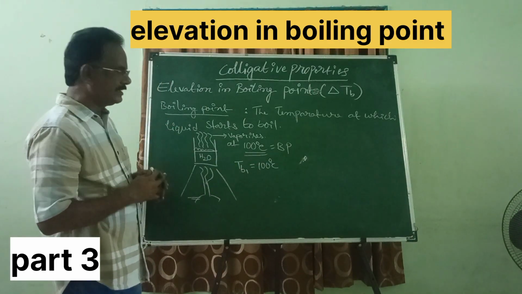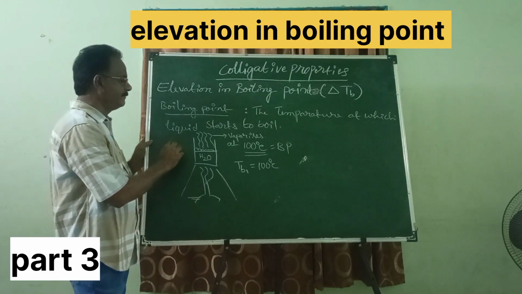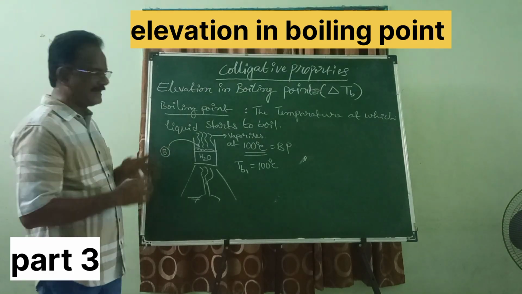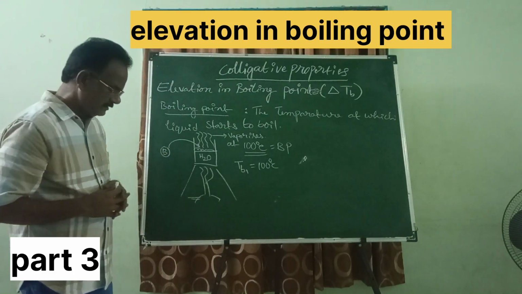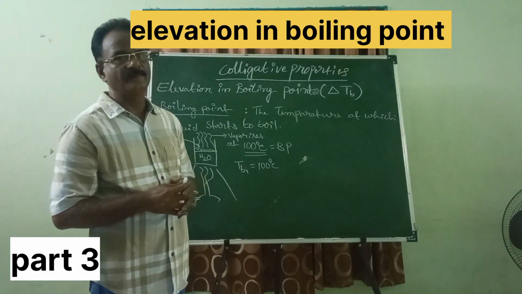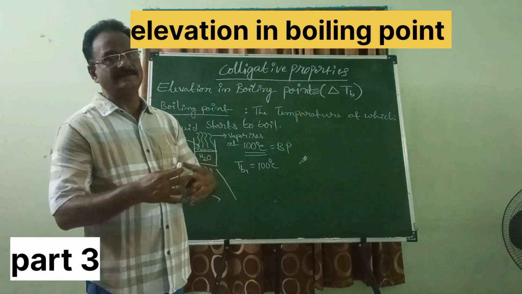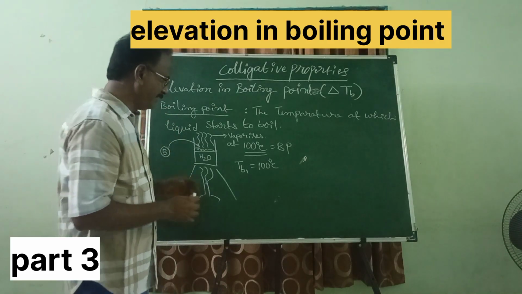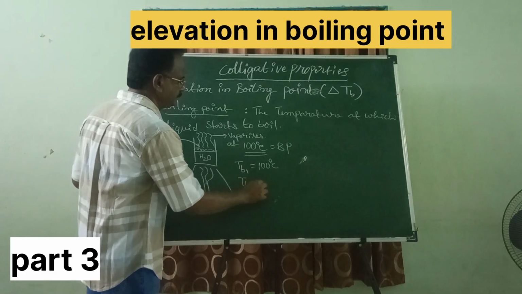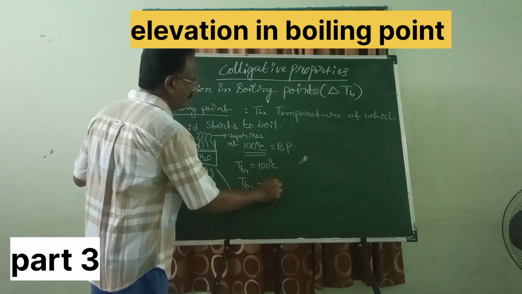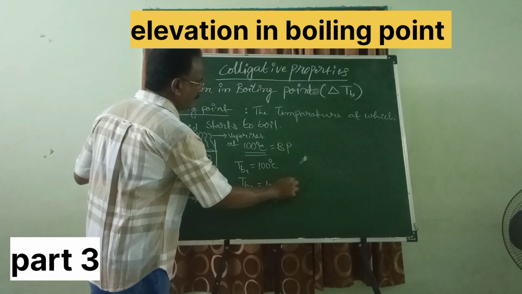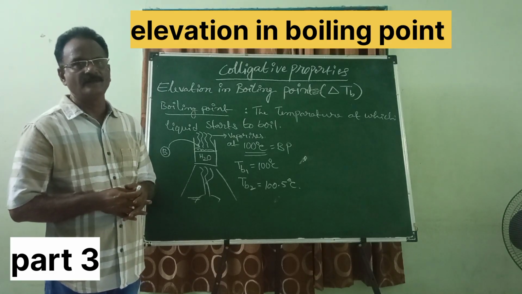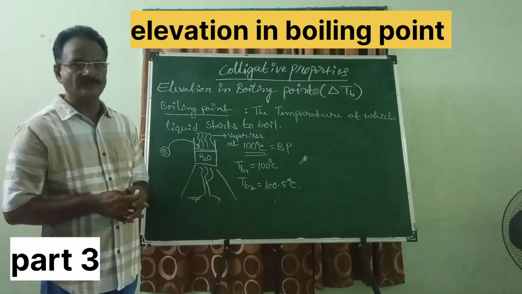Okay. So now, if you add a non-volatile solute, the boiling point of water will be increased. So that might be TB2. It is equal to 100.5 degrees centigrade, because of the non-volatile solute.